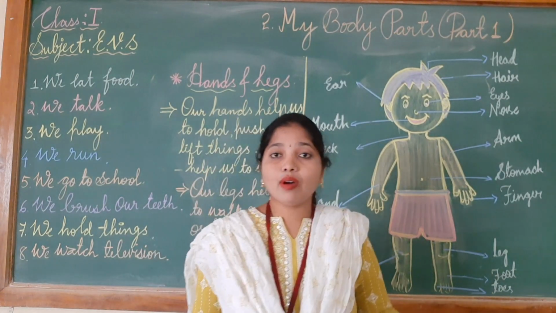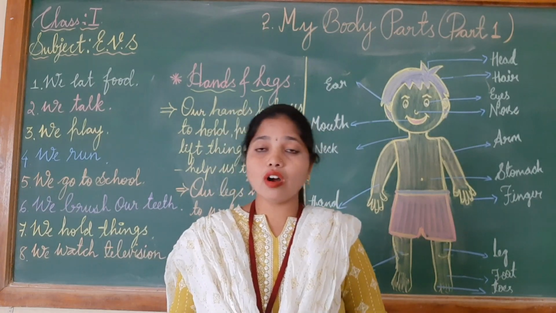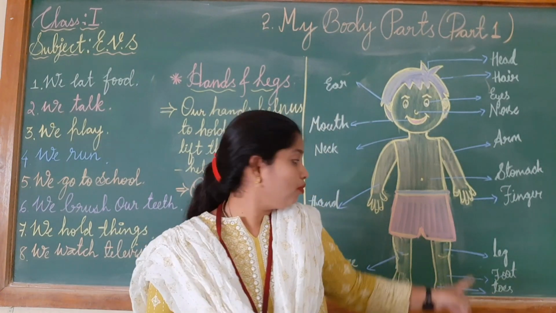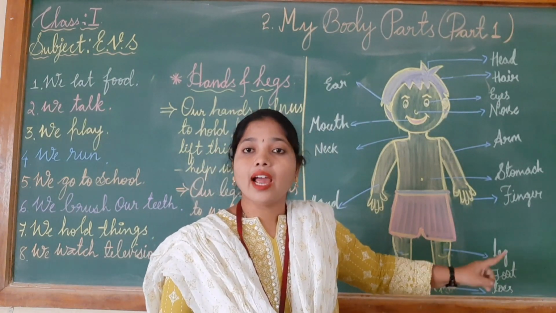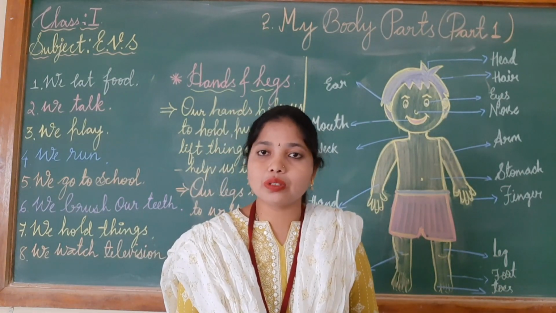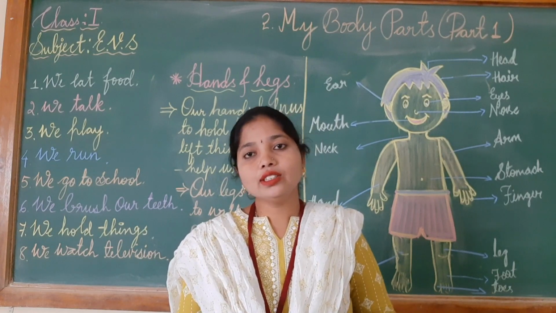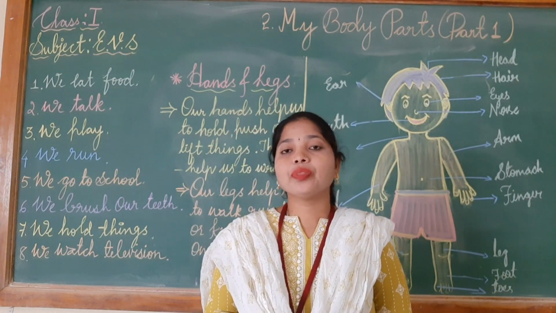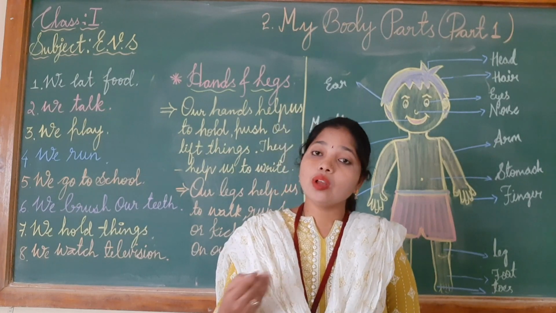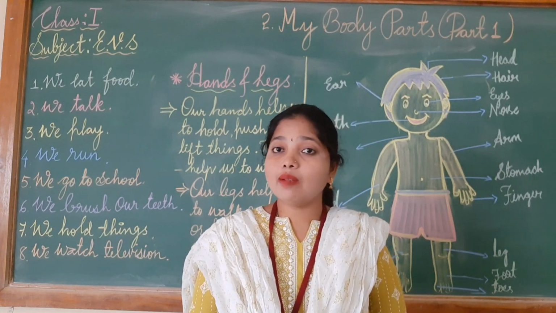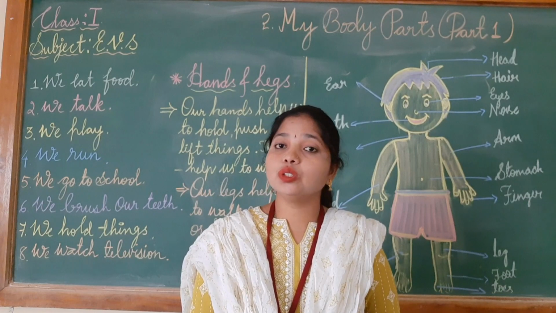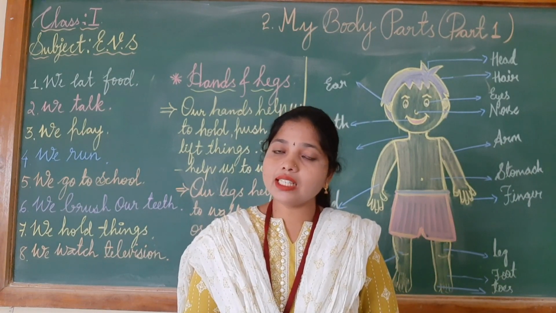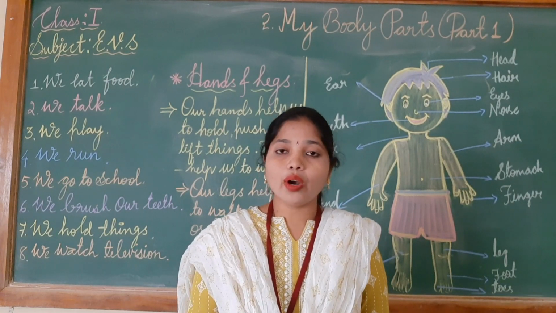And leg: with the help of this leg only we can walk, jump and run. Foot: there are 2 feet, children, and we also have toes. There are 10 toes. Okay children, this is about the body parts. Now let us see what activities we can do with the help of all these body parts.